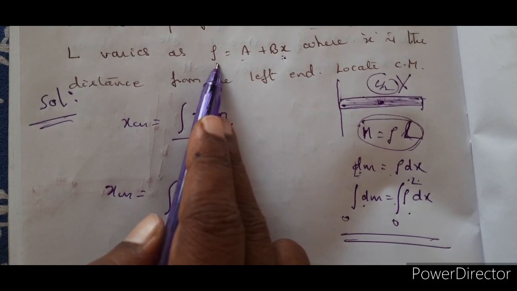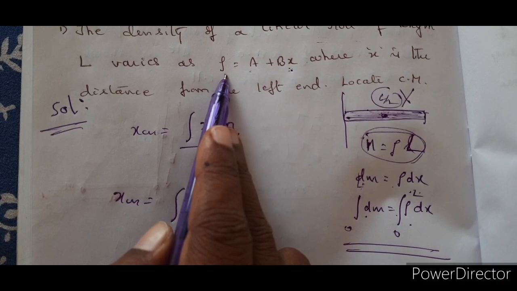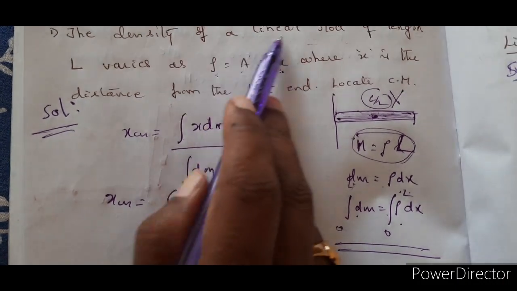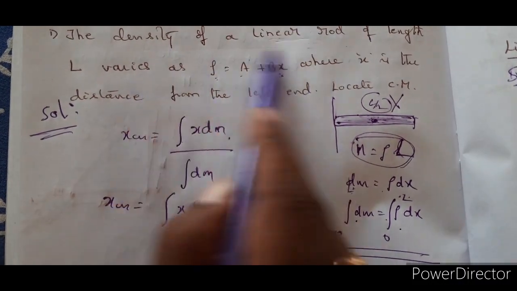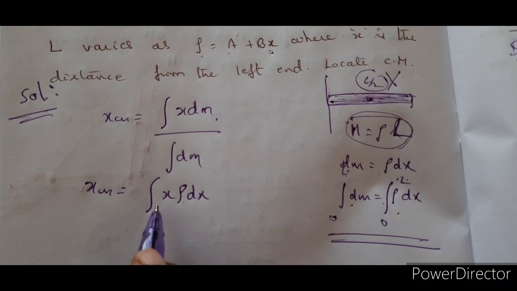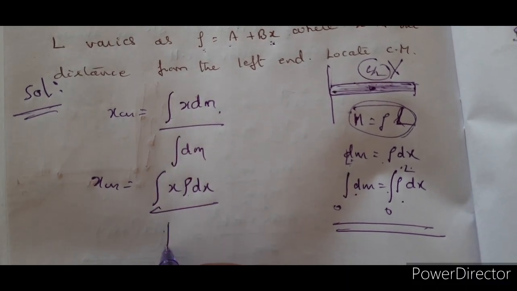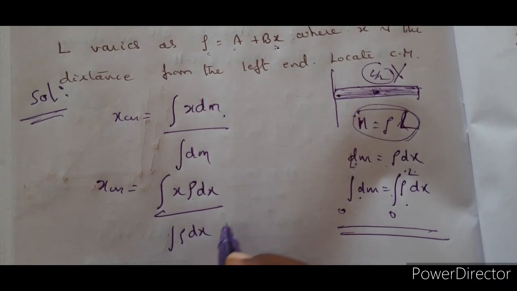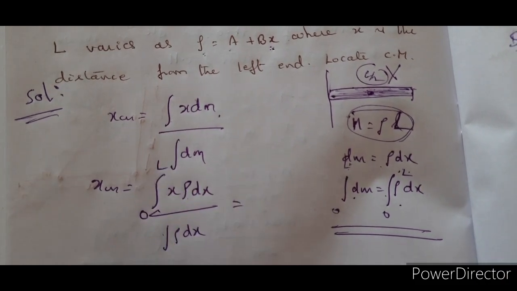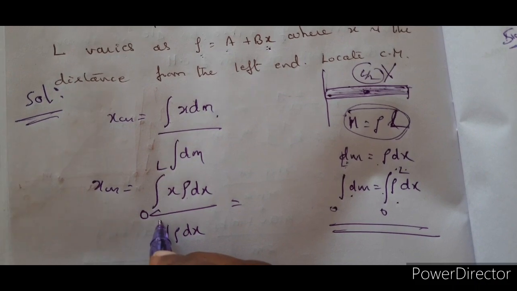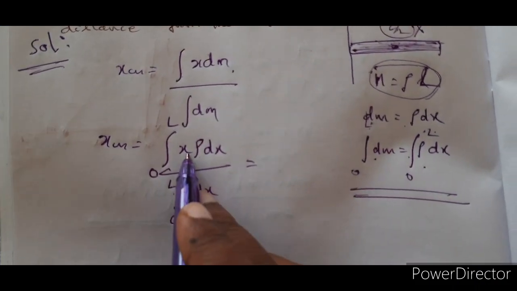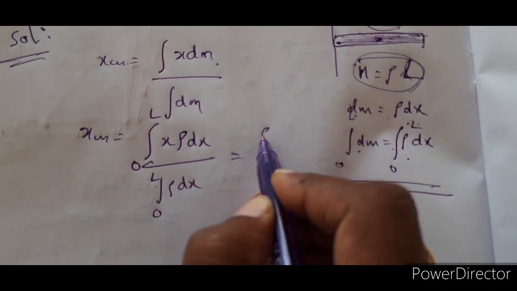So don't blindly go like, we have studied it as lambda, so I have to search for lambda. No, this is only a representation. You have to focus on this: density of a linear rod, that means linear density is given here. So now integral x rho dx. Most of you will be thinking that here also integral rho dx is there, and there integral rho dx is there, so we can cancel that. No, it is not like that. So now see here, I'll take rho common here.